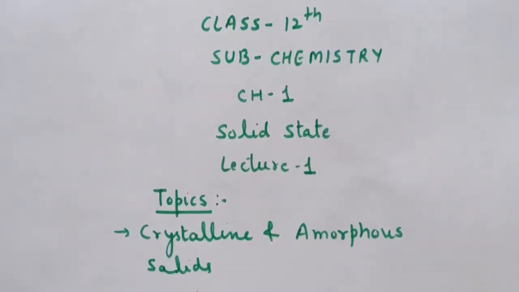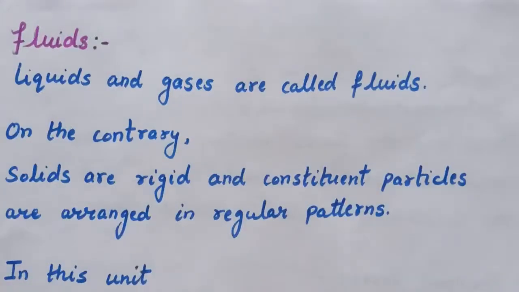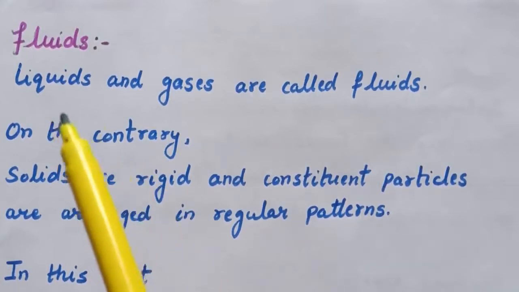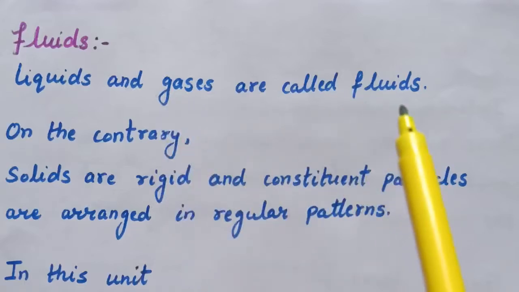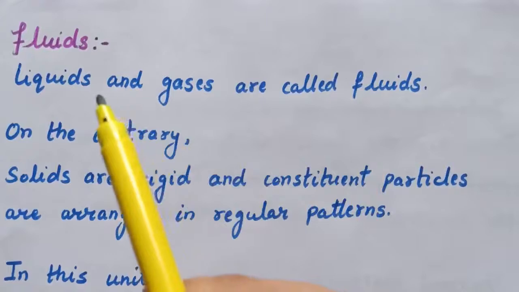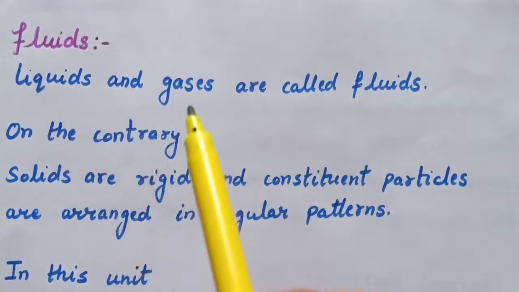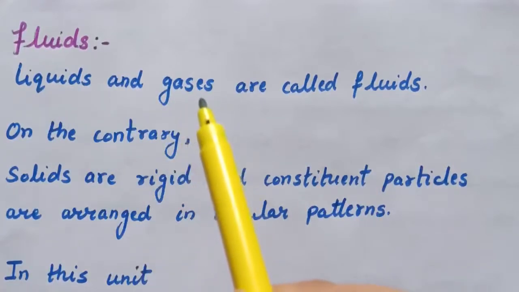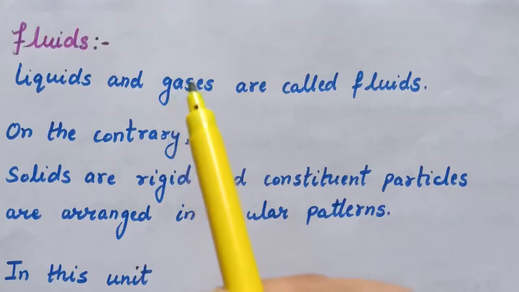So first of all, we need to know what are fluids. Fluids are those which have the ability to flow, and liquids and gases are called fluids because of their ability to flow. The fluidity in liquids and gases is due to the fact that the molecules are free to move about.